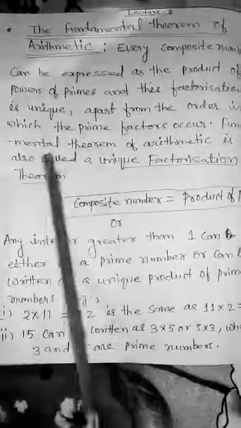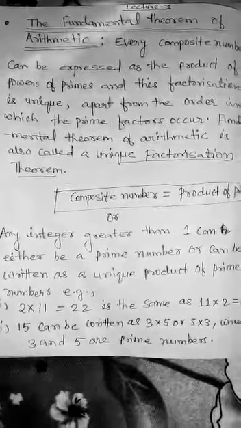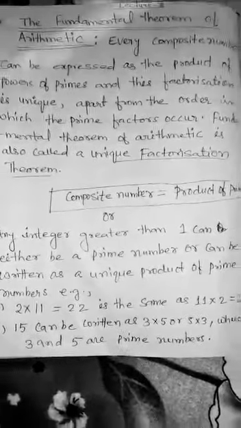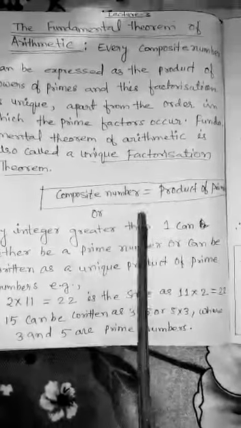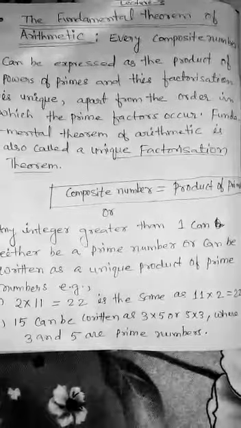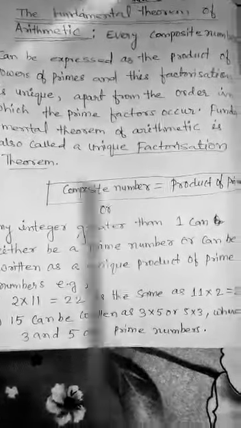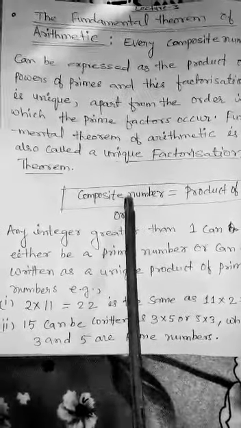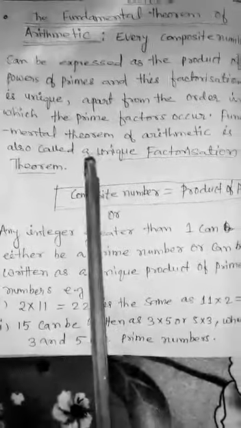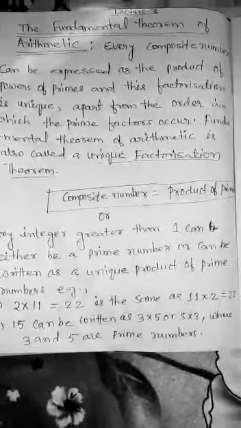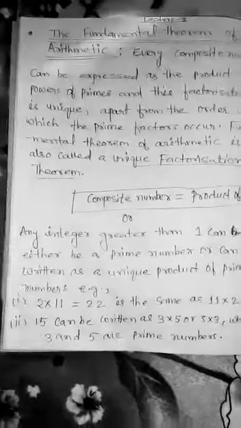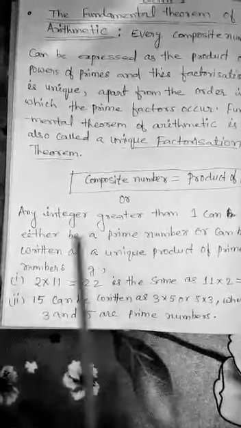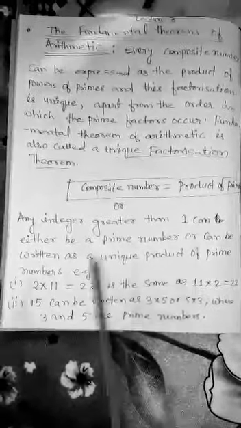Now, I said the fundamental theorem of arithmetic is also called the unique factorization theorem. So we can write composite number is equal to product of primes. What will we write? Composite number. We have an idea about composite numbers. What are composite numbers? That you know. So composite number is equal to product of primes, or we can say any integer greater than 1 can either be a prime number or can be written as a unique product of prime numbers.